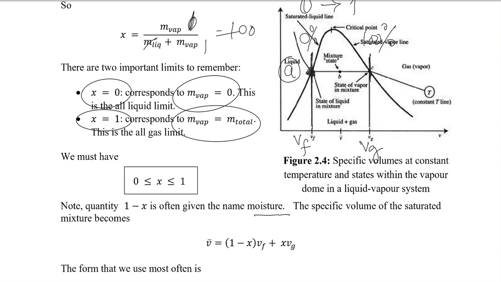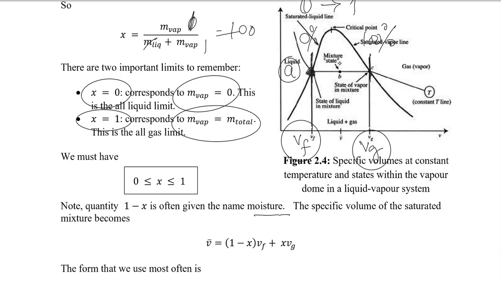So the saturated liquid volume is called Vf, and the saturated vapor volume is called Vg. Obviously the quality moves from Vf towards Vg. If we have got total Vg, we have 100% quality, and if we have got total Vf in that mixture, we would have a quality of 0%.